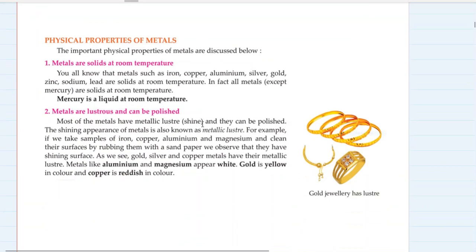Okay, physical properties of metals. Now let's go through this very quickly. See, metals are solid at room temperature. Iron, copper, aluminum, silver, gold, zinc, sodium, lead, these are all solids at room temperature, except mercury. Mercury is a liquid at room temperature. Now you would ask why? Why is mercury liquid at room temperature? You see, that is how it is made. That is how it is.